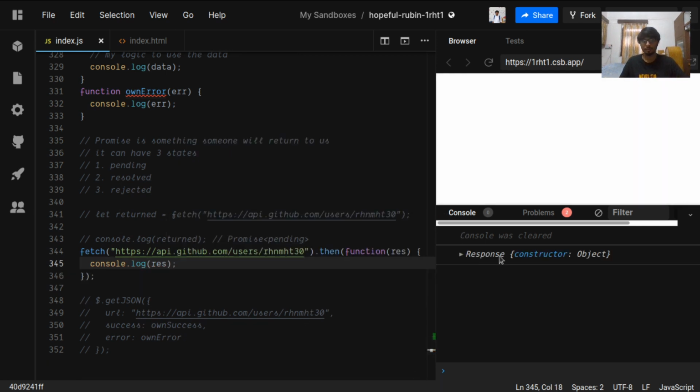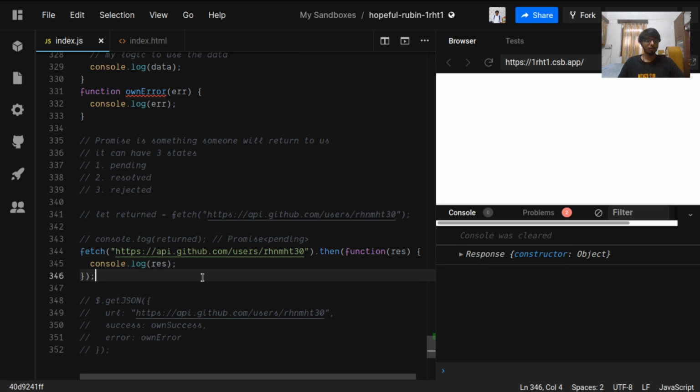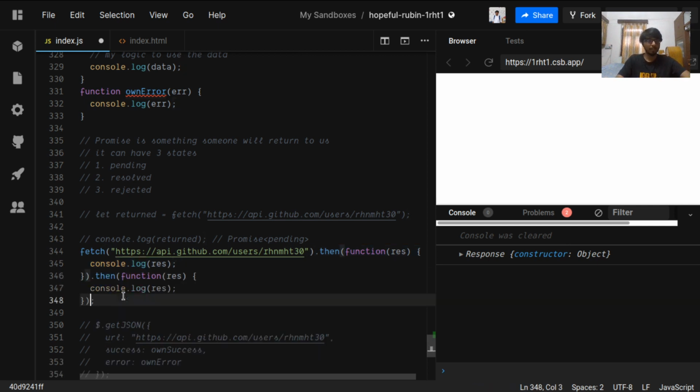When the promise is resolved, we are getting a Response constructor, which is an object, and its name is Response. So where is the JSON which we were getting while using that? In the Fetch API it works a bit unusually. It needs a different dot then chain to receive the data.